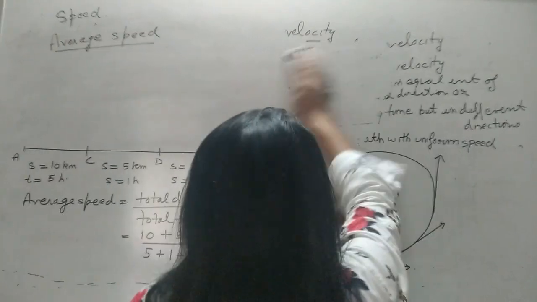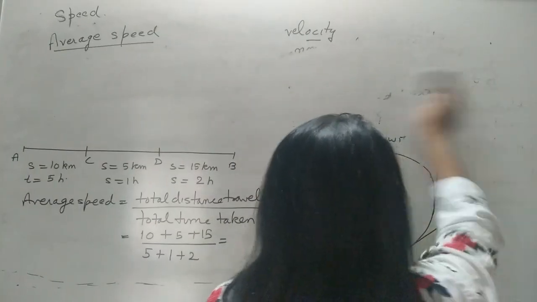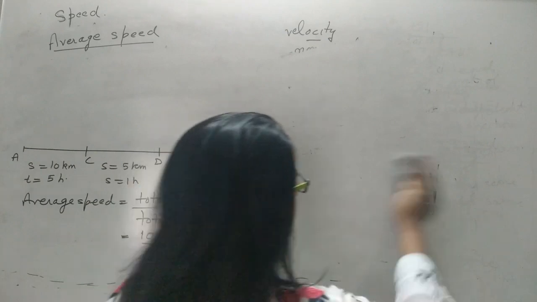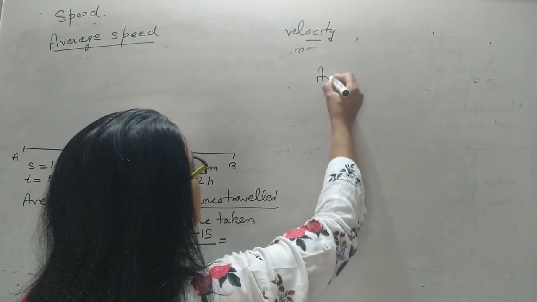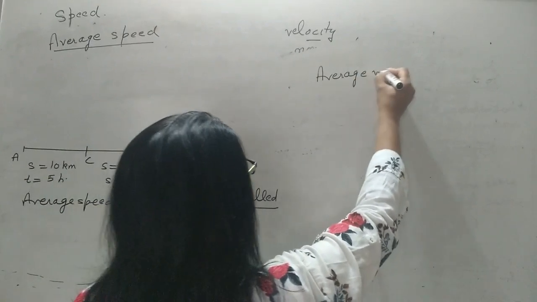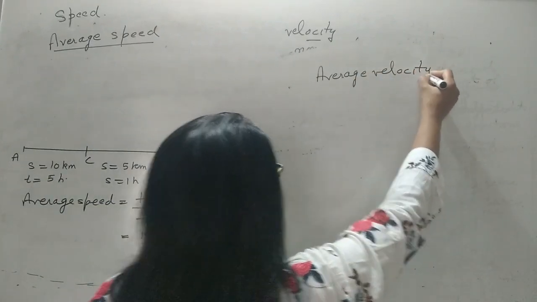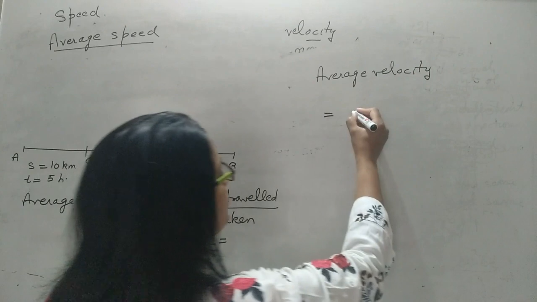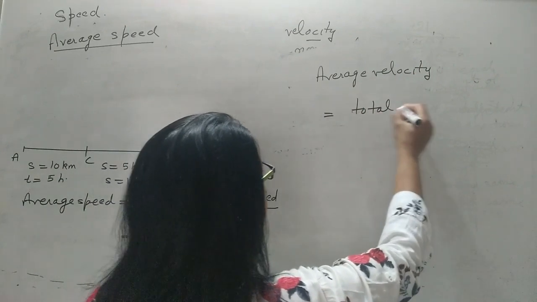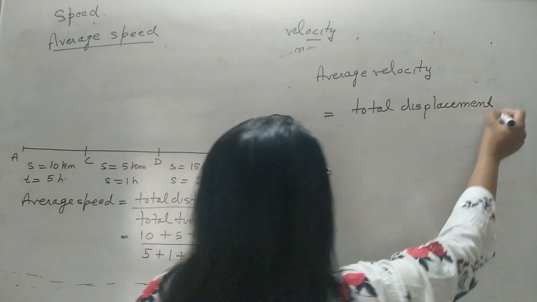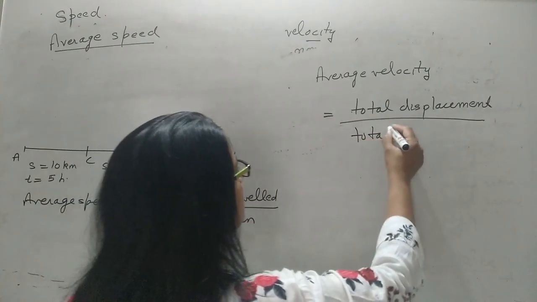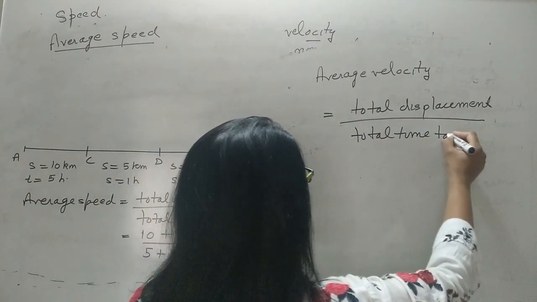Just as we have a term for speed, in the same way we have a term for velocity also. So in the same way we have average velocity. Its simple definition is total displacement over total time taken.